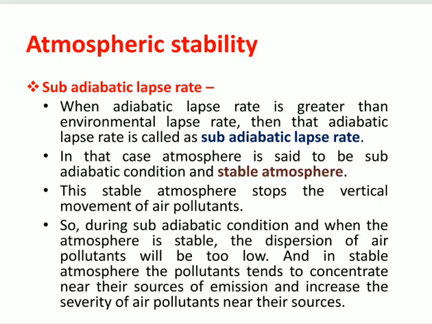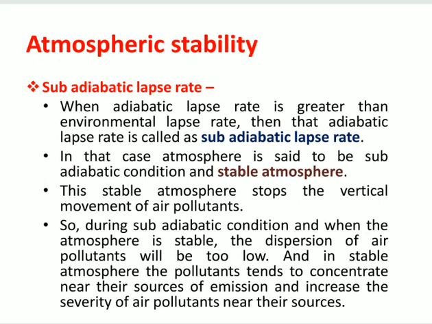This stable atmosphere stops the vertical movement of air pollutants. So during subadiabatic condition, when the atmosphere is stable, the dispersion of air pollutants will be very low, and in a stable atmosphere the pollutants tend to concentrate near their sources of emission and increase the severity of air pollution near those sources.